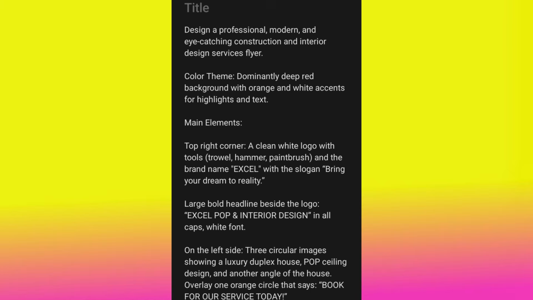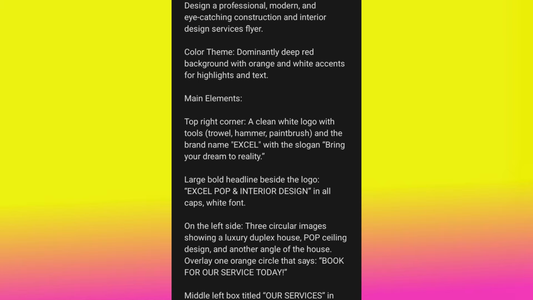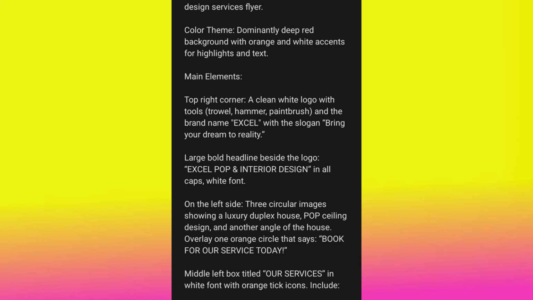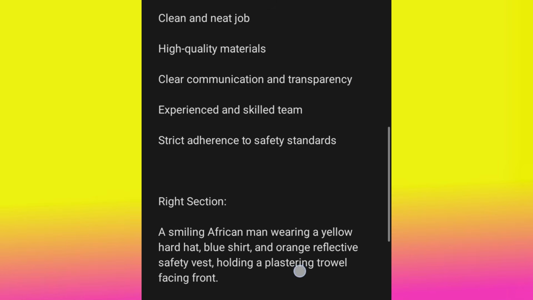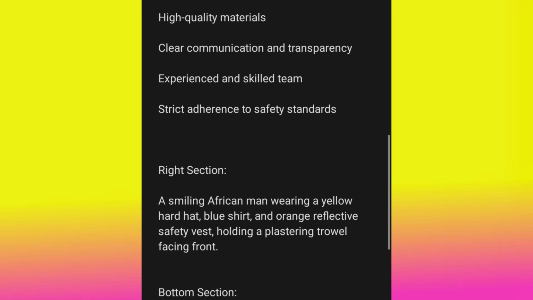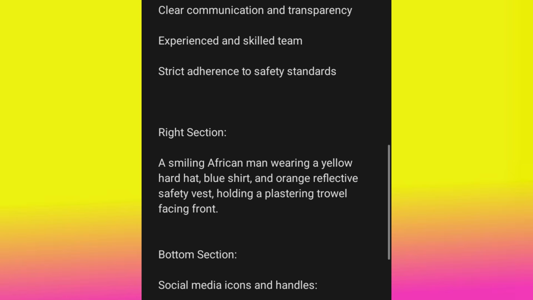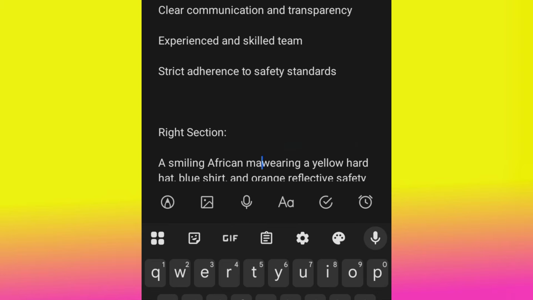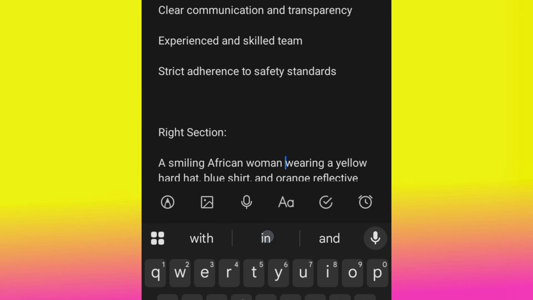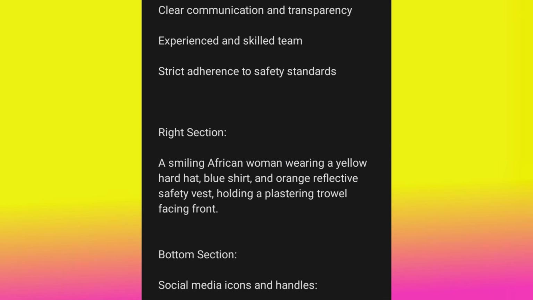Now let's look at that man. If you want that man there to be a woman, you can actually change it. Okay, let me show you something. Let's locate where that man is. Okay, look at this section, the right section, this particular right section. Look at the design, the right section. Now, locate the section. If you don't want the section there, you can go ahead and delete it. Okay, now I want it to be a smiling African woman. Okay, a smiling African woman.